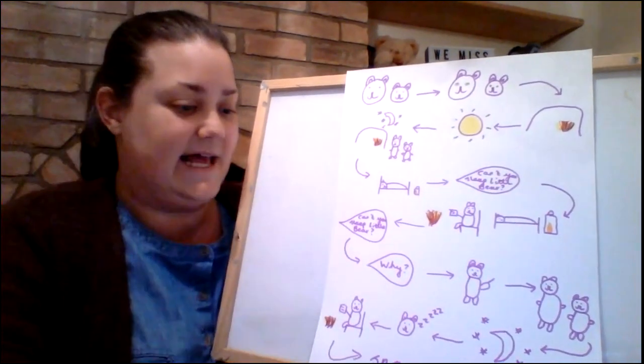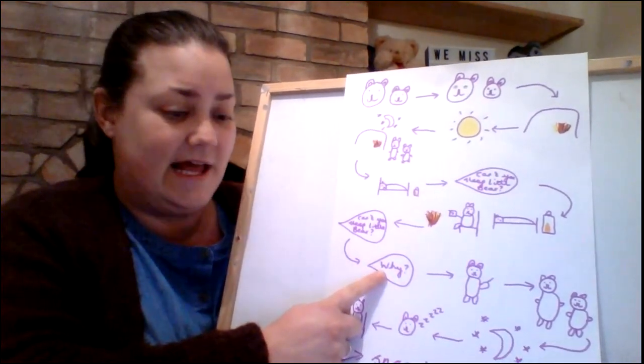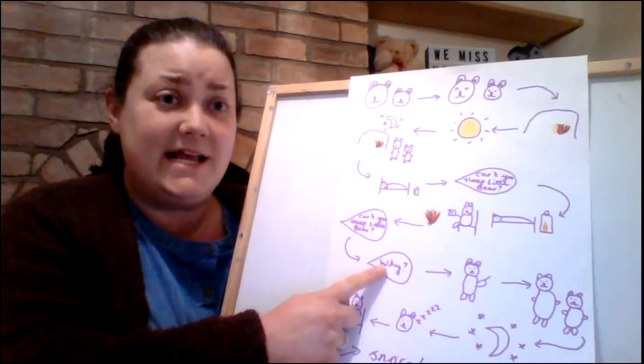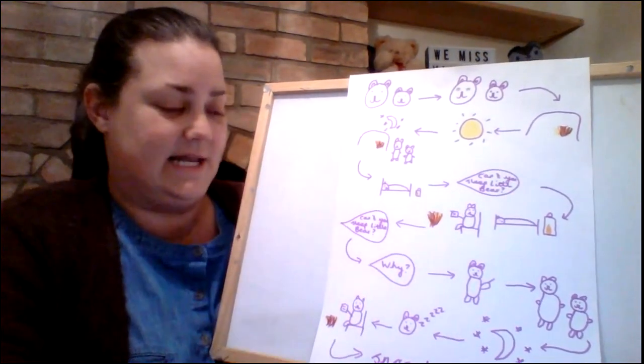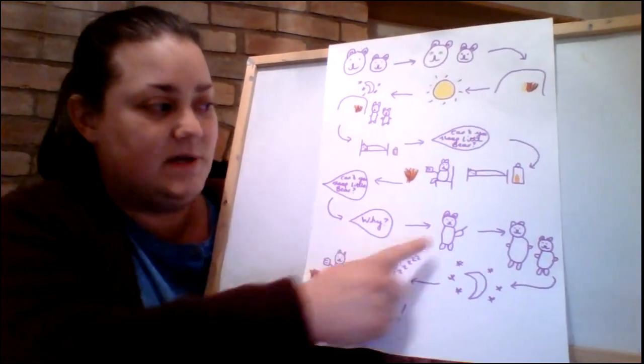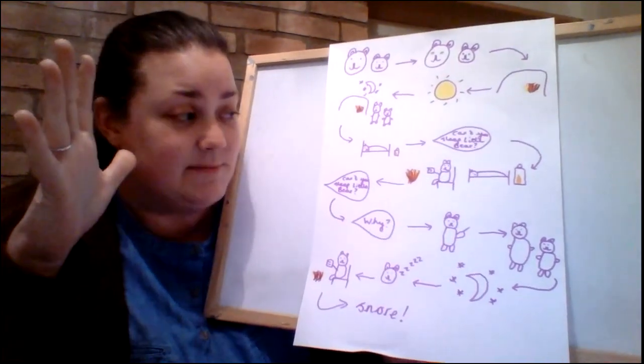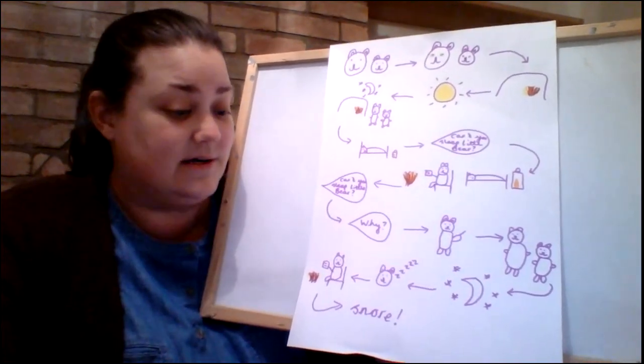Then Big Bear said, "Why are you scared, Little Bear? There isn't any dark left." "Yes, there is, out there." And he pointed outside. So Big Bear took Little Bear outside, and to his amazement, it was dark.